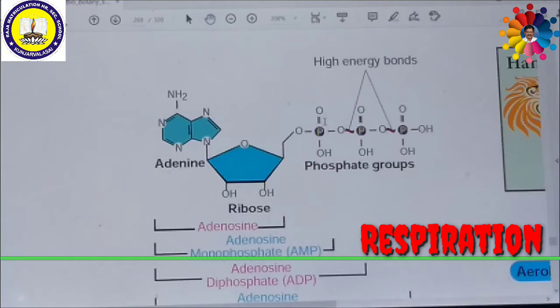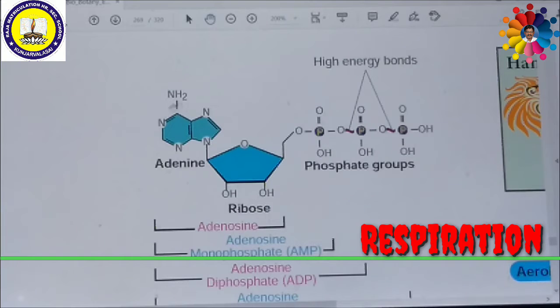It is found in almost all living organisms, almost all living cells as well, and hence ATP is called the universal energy currency of the cell. ATP is an instant source of energy within the cell. The energy contained in ATP is used in the synthesis of carbohydrates, proteins and lipids. That is why ATP is very important.